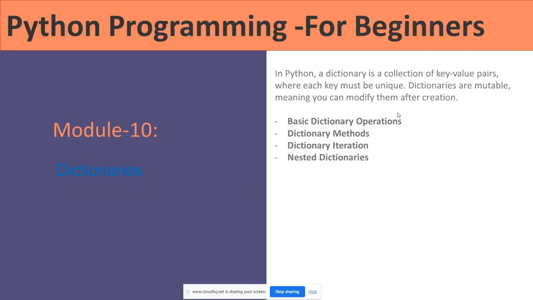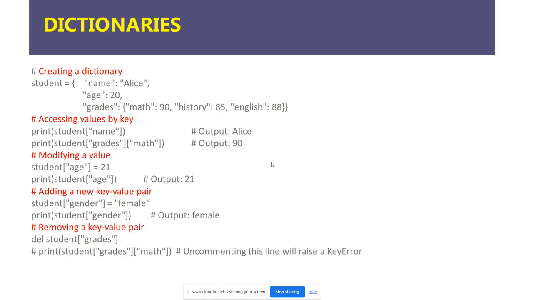Dictionaries. A dictionary is a collection of key value pairs where each key must be unique. Dictionaries are mutable, meaning they can be modified. We will see basic dictionary operations, dictionary methods, dictionary iteration, and nested dictionaries here.